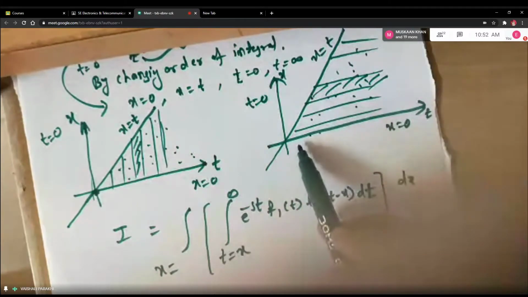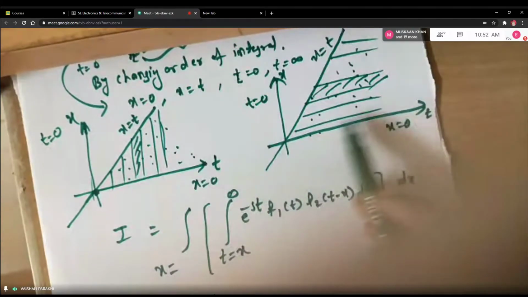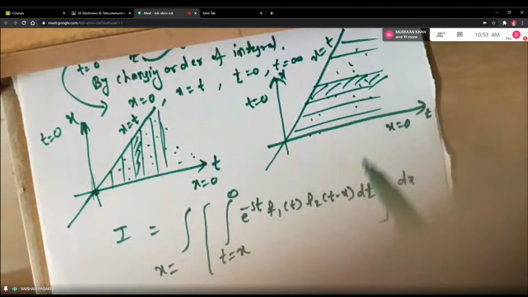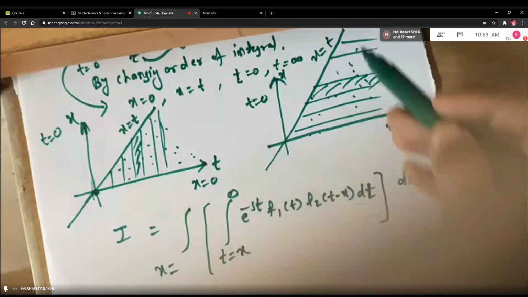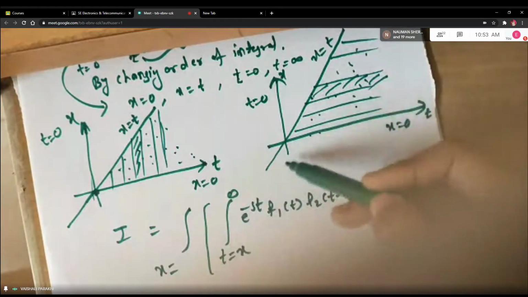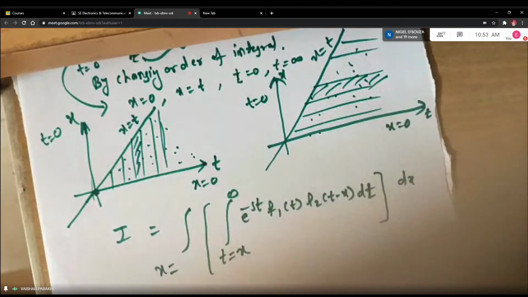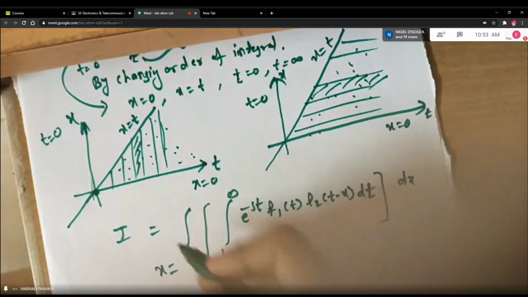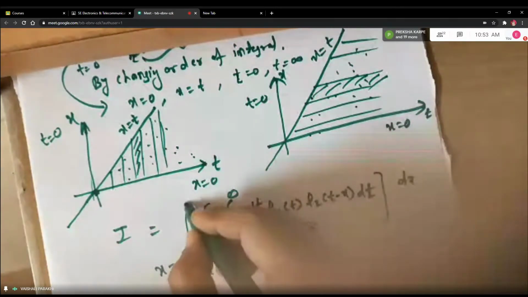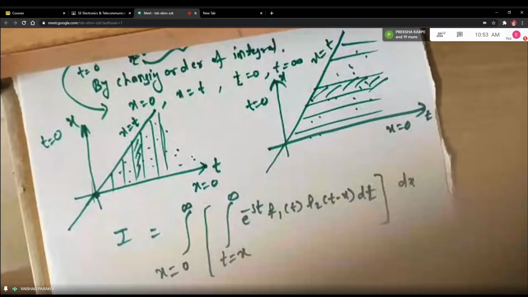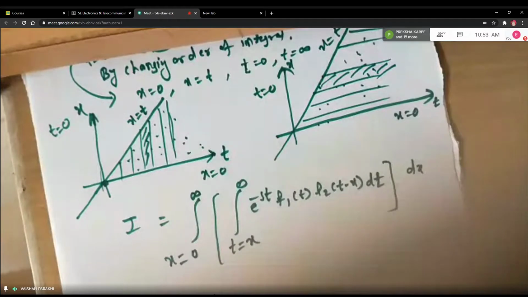Very good. The lowermost limit is 0. How t? You don't know where it is ending, right? So it is infinity, because if I extend this line, you don't know where it is going. So it is 0 to infinity. Very good. So now these are your change of order of integration.